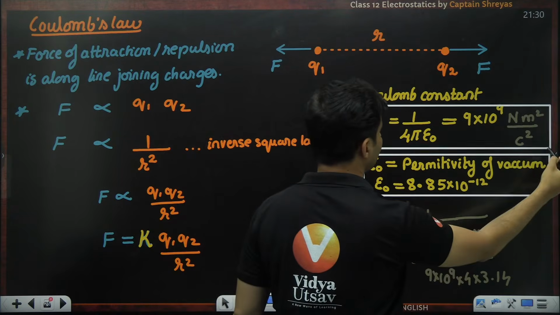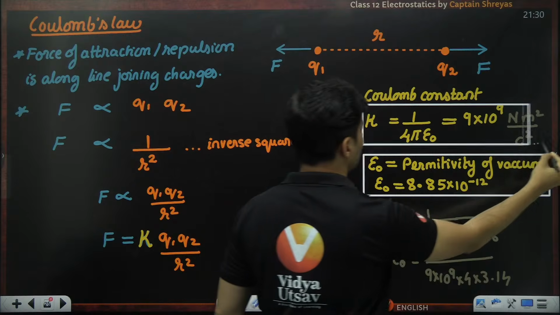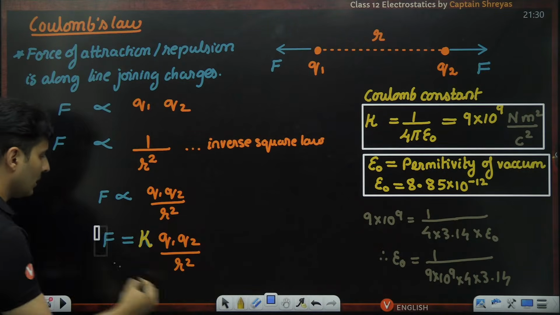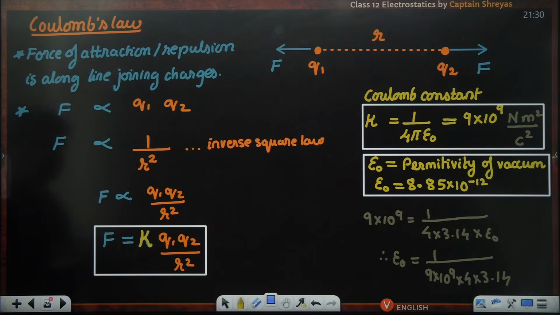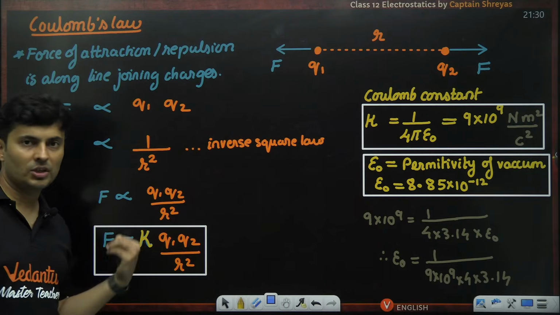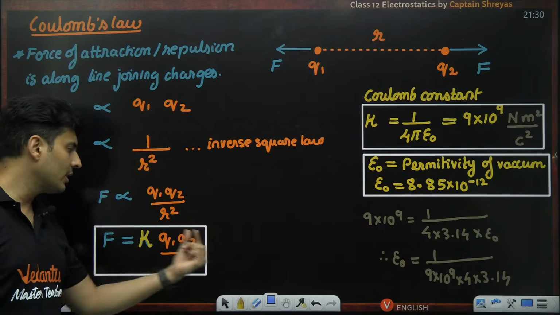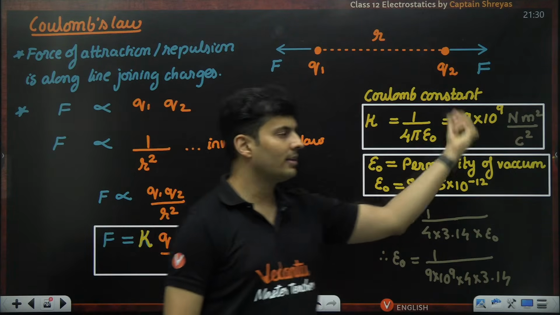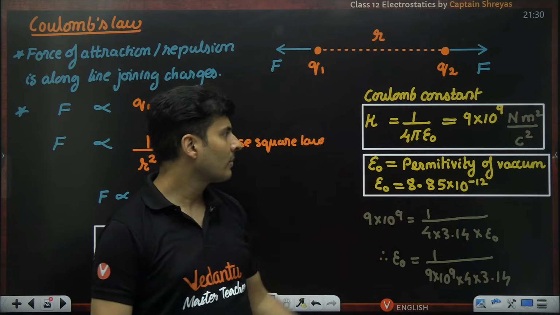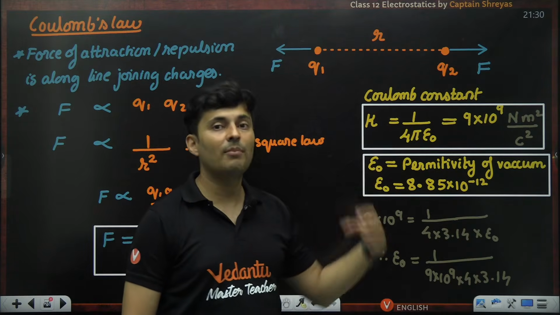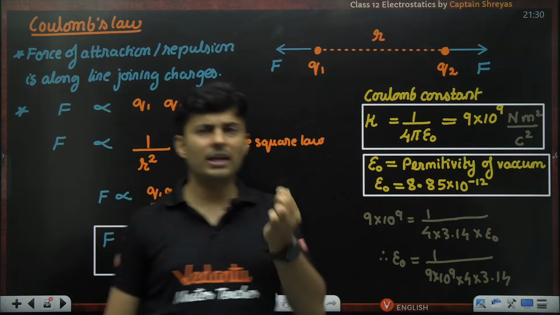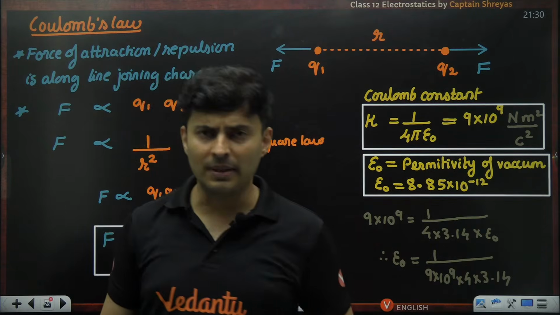So all these things definitely you should remember, including this. The force of attraction or repulsion is K Q1 Q2 by R square. K is Coulomb's constant having a value of 9 into 10 to the power 9, which is also 1 by 4 pi epsilon naught, epsilon naught being the permittivity, having a value 8.85 into 10 to the power minus 12.